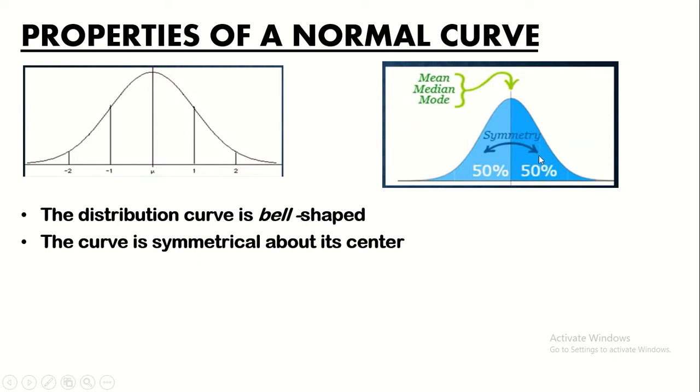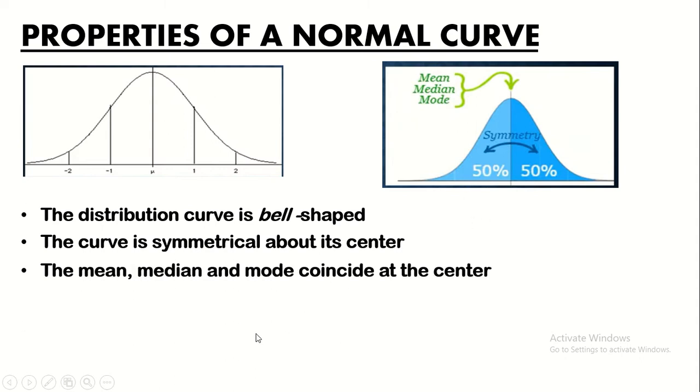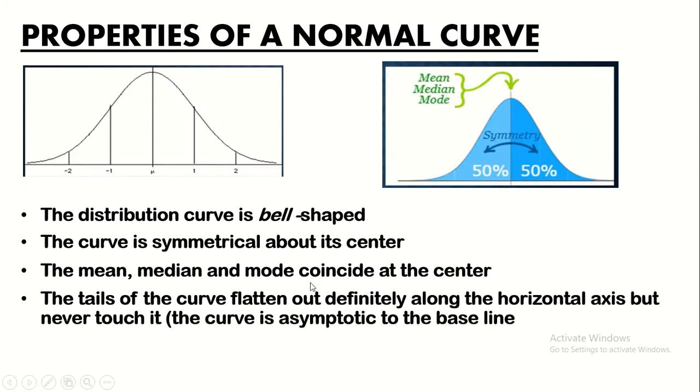So ibig sabihin symmetrical or symmetry or symmetrical equal. So they are equal both sides. The mean, median, mode coincide at the center. So ito siya, which is the mean, median, mode. Ito po, makikita natin sa ating normal curve. The tails of the curve flatten out definitely along the horizontal axis but never touch it. The curve is asymptotic to the baseline.